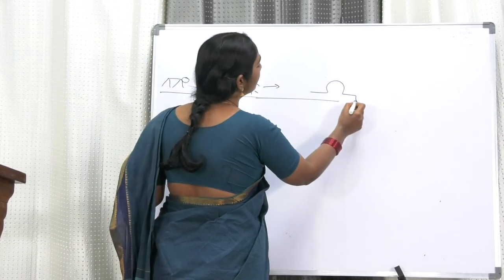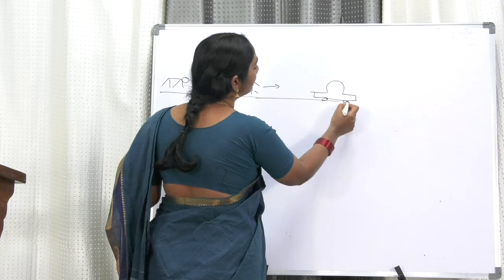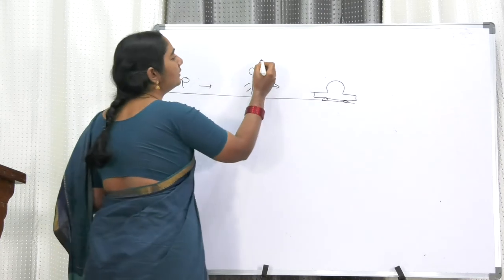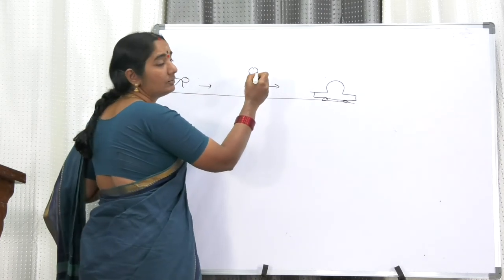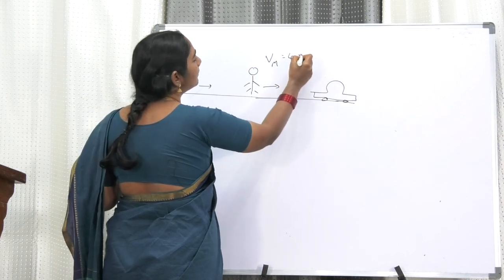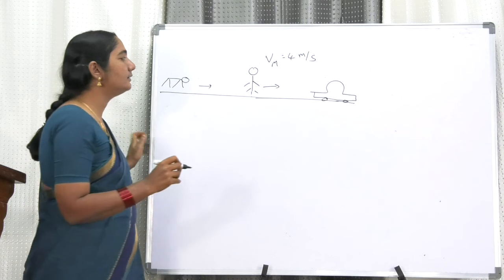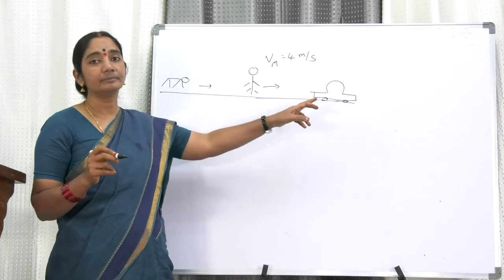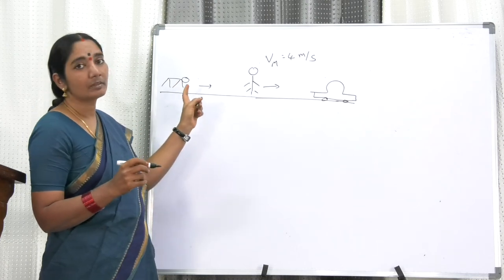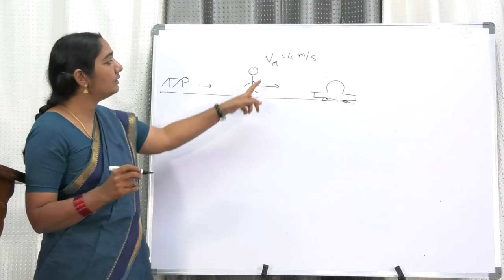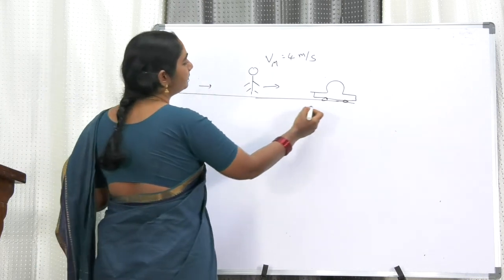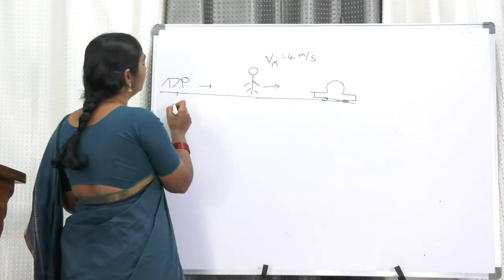He runs at a velocity of 4 meters per second. There is a car and he started running towards the car with a velocity of 4 meters per second. See, he is running to save himself from the tiger. The car is away at a distance of d.